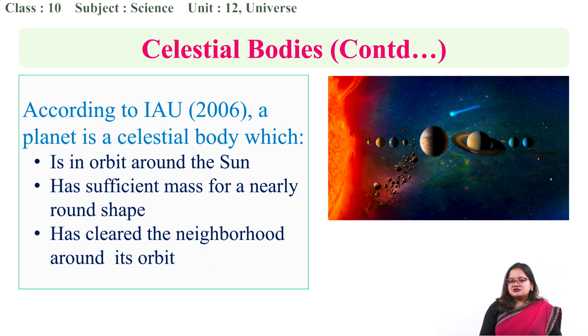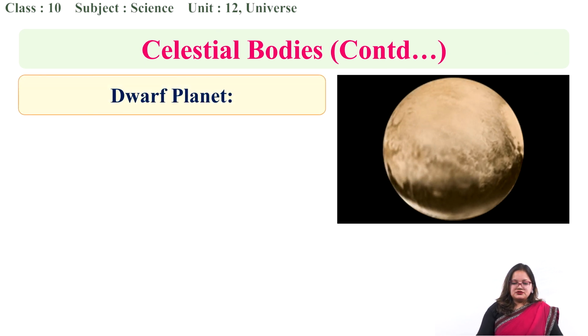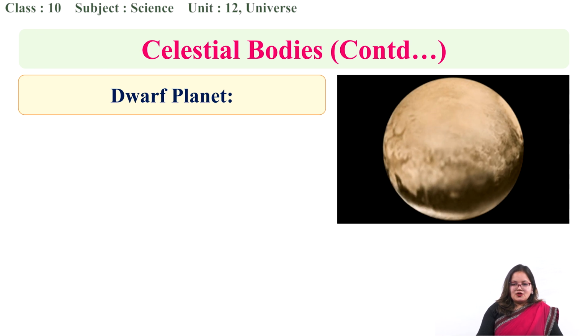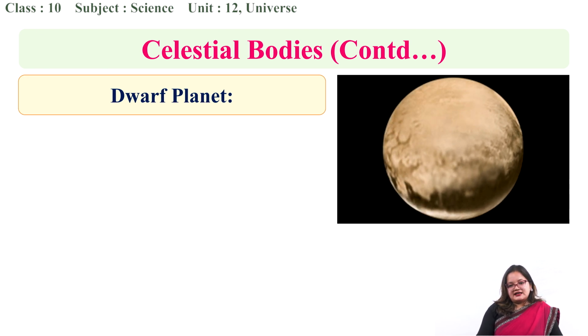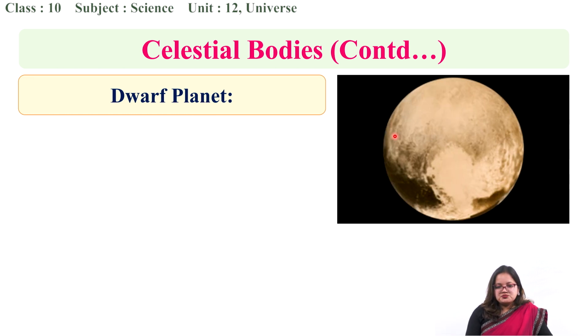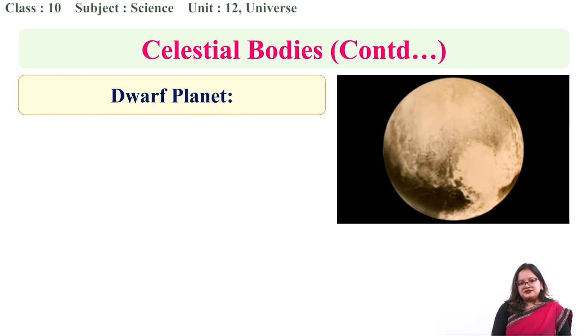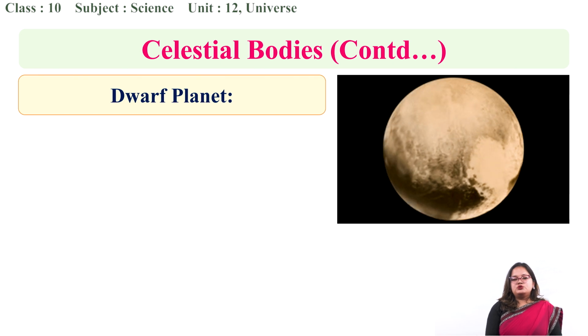So if a celestial body matches these criteria, we call that celestial body a planet, else it is not a planet. Okay, so now when we are talking about not a planet, let me show you another image. Can you figure out which celestial body this is? Although it's written dwarf planet, what exactly is it? With this heart-shaped spot on its body, we are able to recognize that this is the image of Pluto.